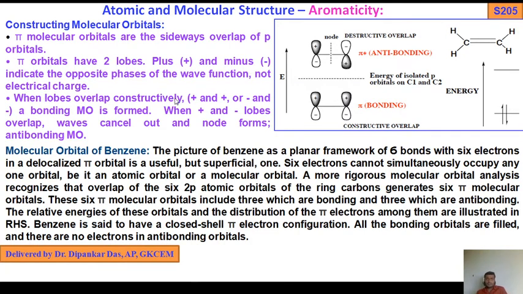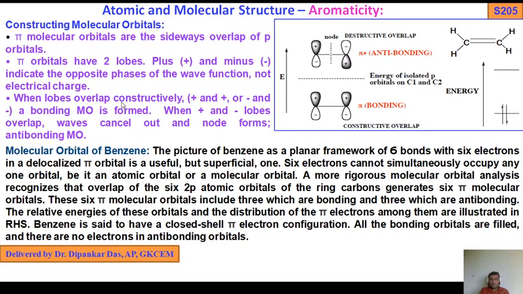As you know, psi is the wave function. So pi orbitals have two lobes, plus and minus, indicating the opposite phase of the wave functions, not electrical charge.